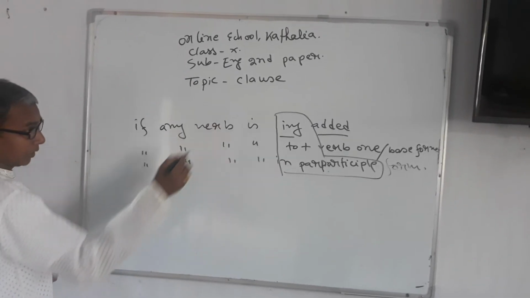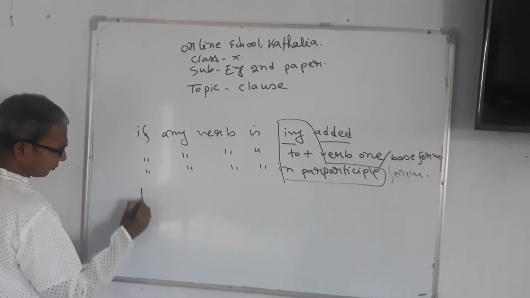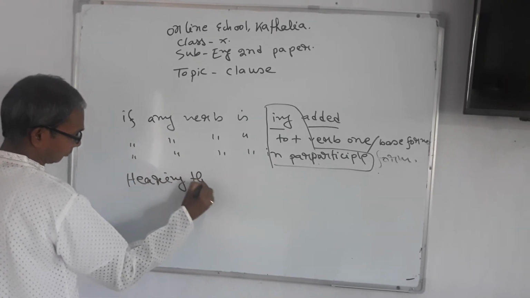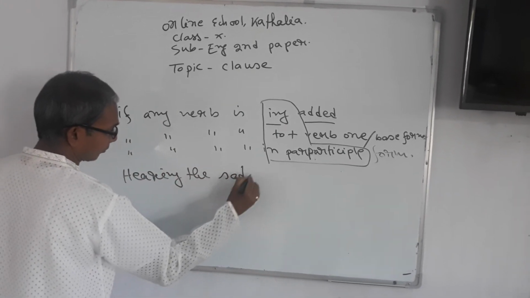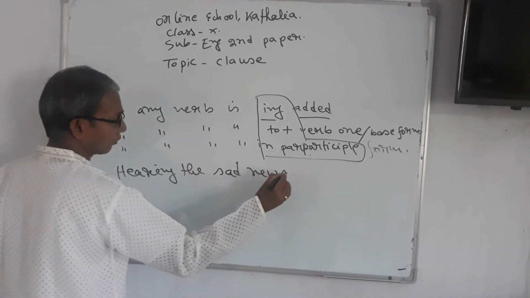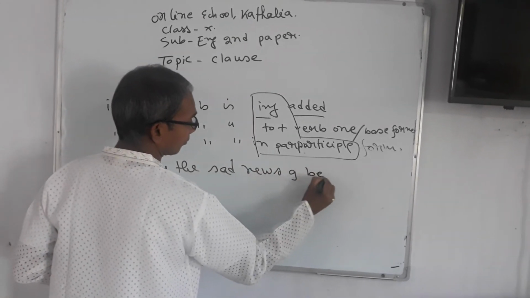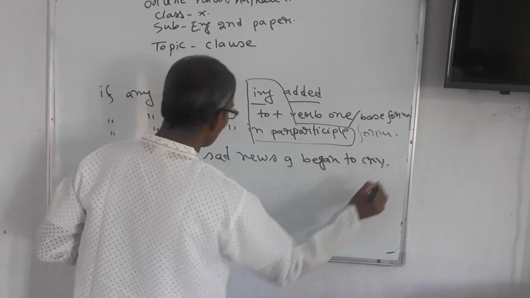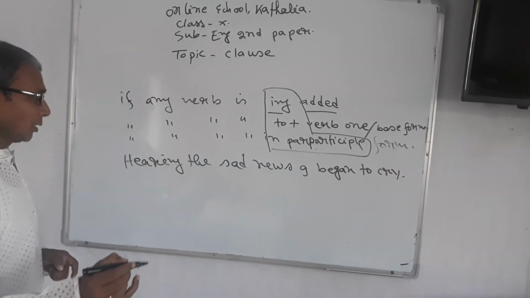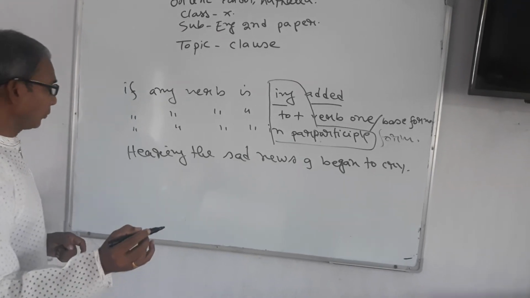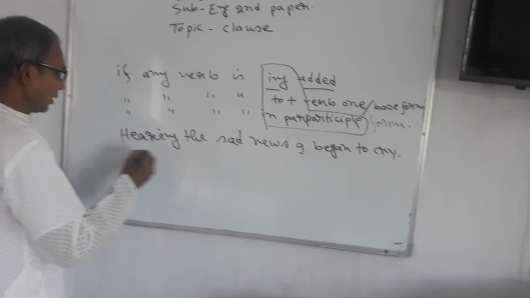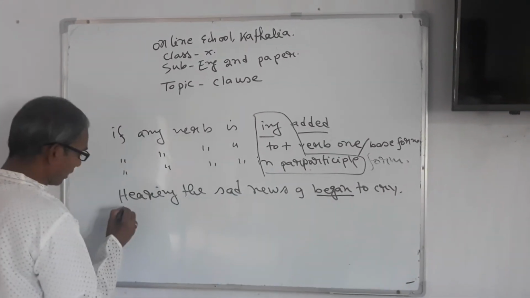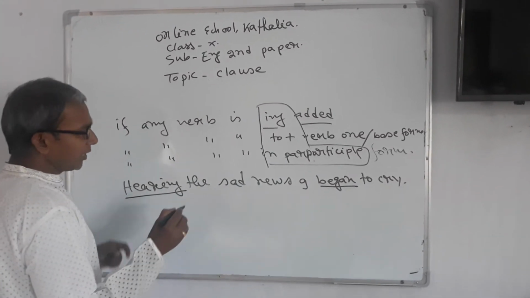I am going to write down an example. Dear learners, look at the board and listen to me very carefully. In this sentence, there is more than one verb. One verb is began and one verb is beginning.